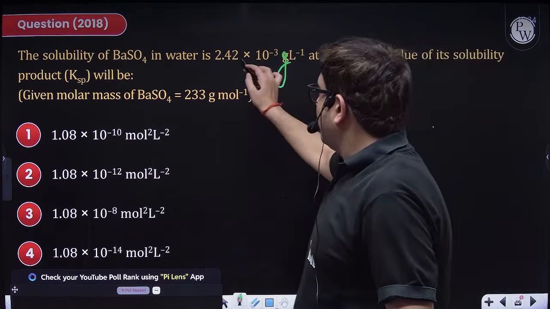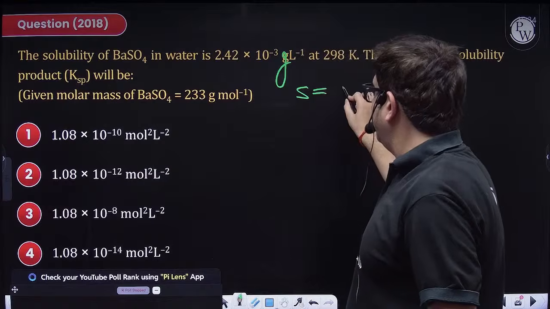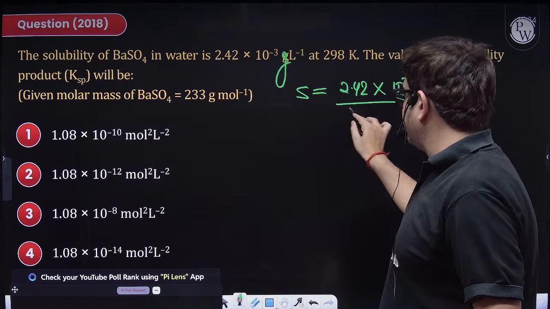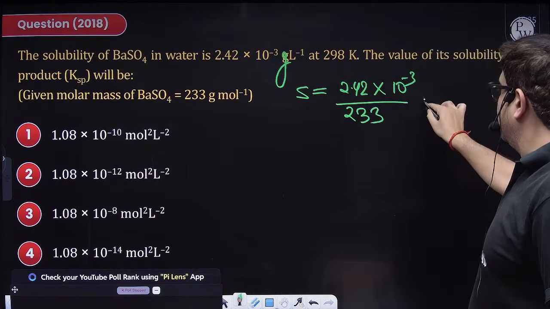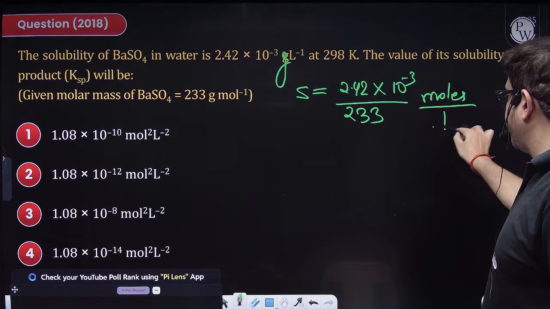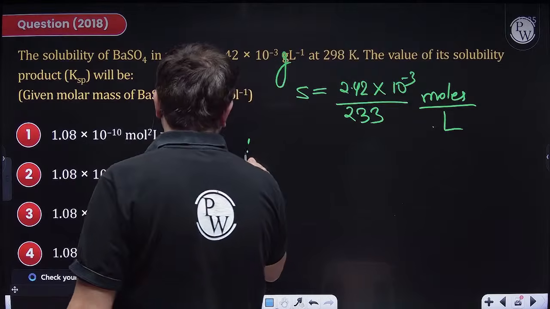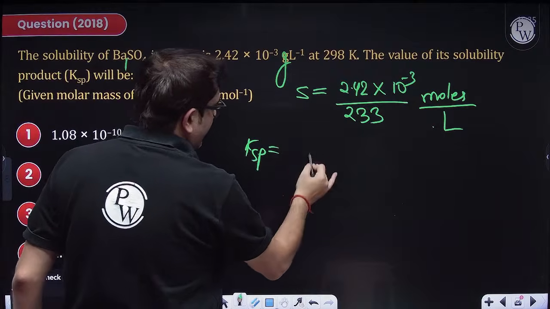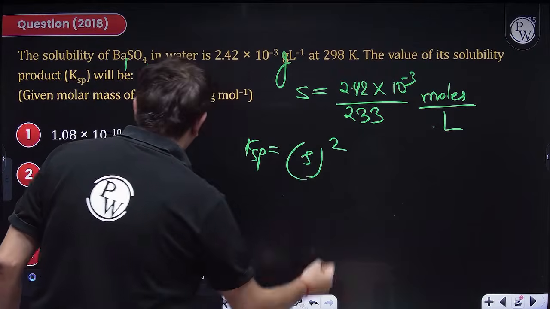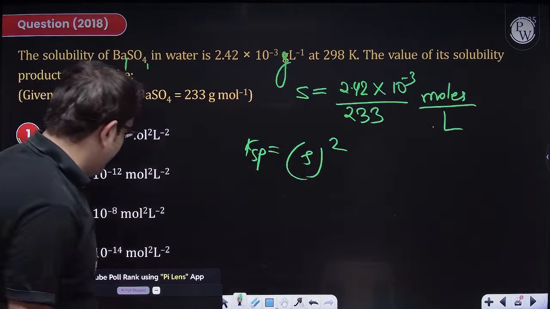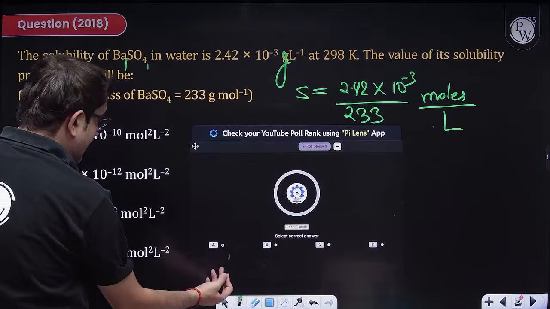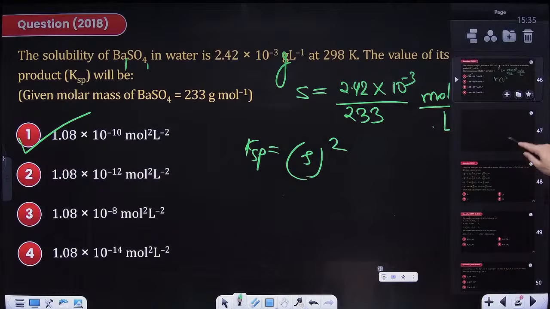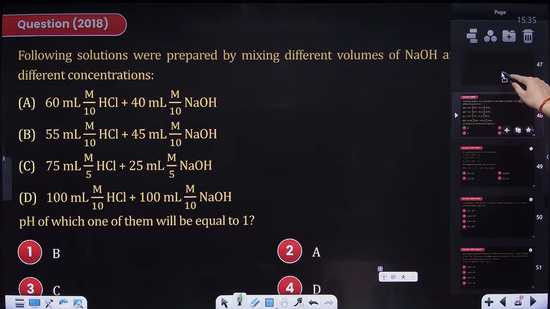Chalo. So solubility S is given, but S should be given as weight upon molar mass. Molar mass of barium sulfate is also given, 333. This will be in moles per liter. And now if you know the value of S, the value of Ksp will be, because this is a 1:1 electrolyte, S and S, so S squared. So this value squared. And I hope if you solve this, you will get 1 as your answer, because most of the students are answering 1 in the comment section. And yes, 85% of them are calculatively correct, because 1 is definitely your answer.